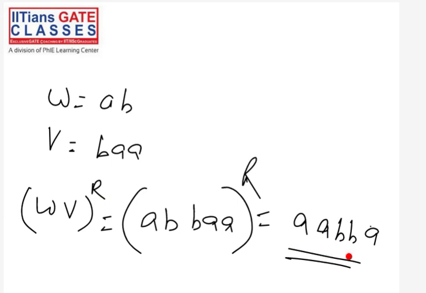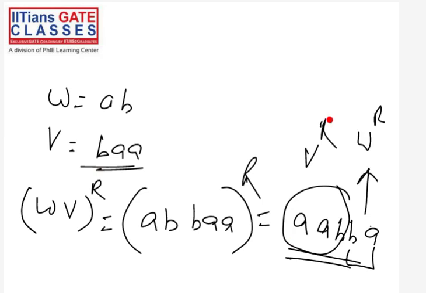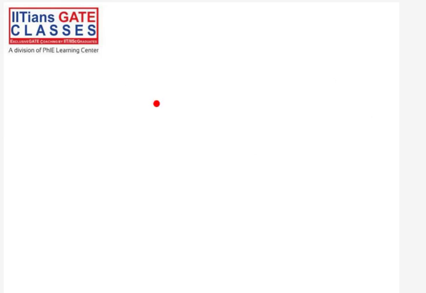You can see AAB is nothing but V reverse, and BA is nothing but W reverse. So WV reverse is equal to V reverse W reverse. This is also an important result. So this is about the reversal operation. We have seen the reversal operation and the concatenation operation.